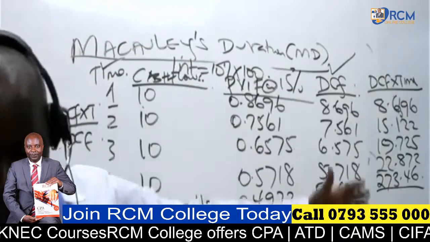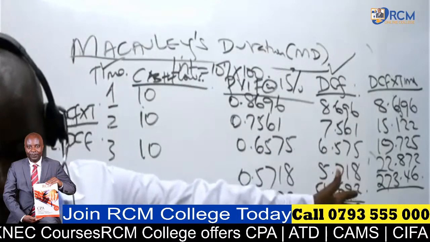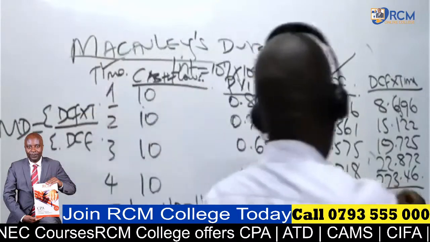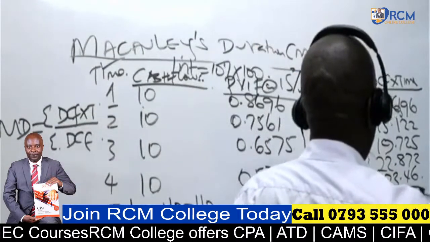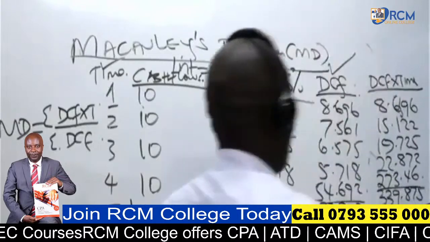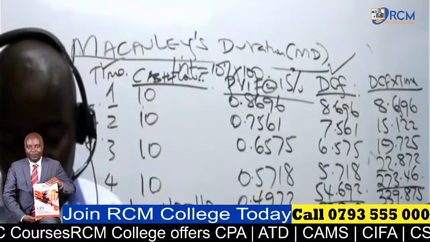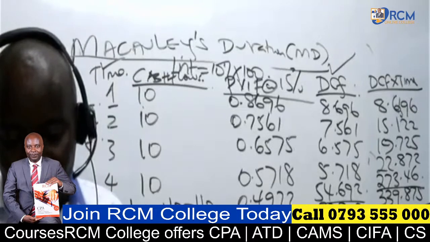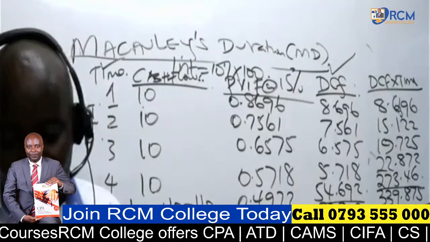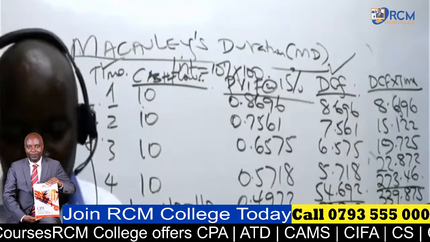DCF times time gives 339.875. Is that okay? Are we together up to here?